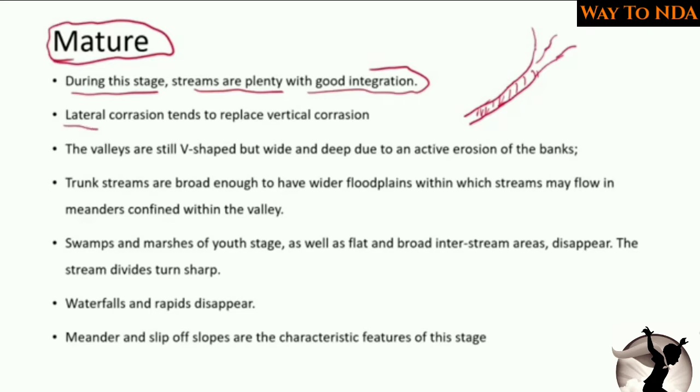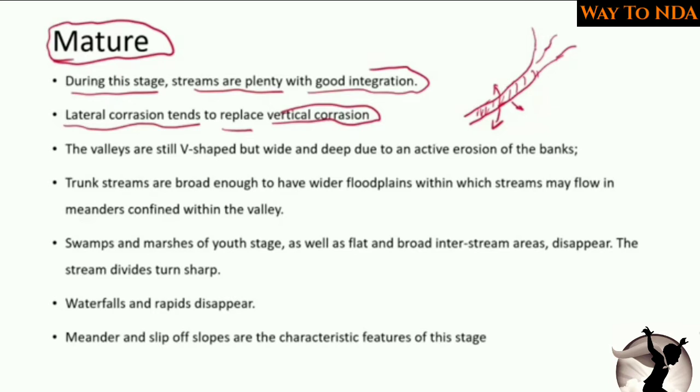Now, lateral corrosion tends to replace vertical corrosion. The corrosion will happen on this side and this side, the lateral sides, and it will not happen on the downside. So the vertical corrosion or down cutting of the river which was happening in the youth stage will not happen. Now the lateral corrosion will dominate over down cutting.